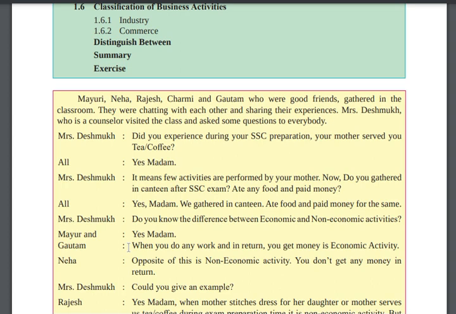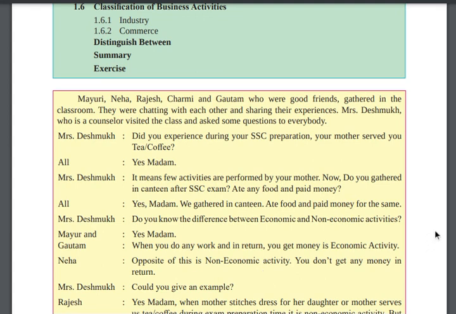Then Mayur and Gautam said yes, madam. So the third question she is asking is whether they know economic and non-economic activity. They answered: when you do any work and in return you get money, it is an economic activity, and the opposite of this is non-economic activity, where you don't get any money in return.